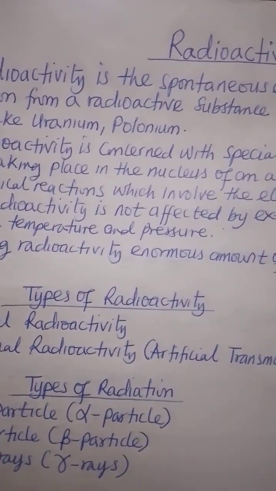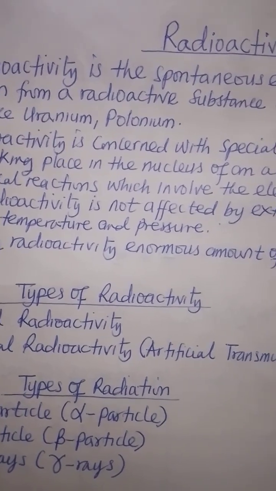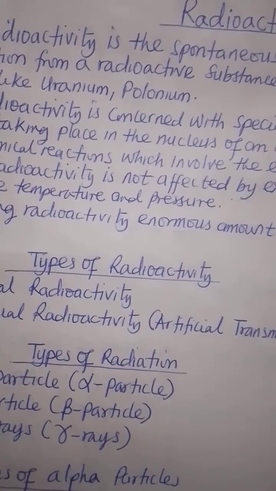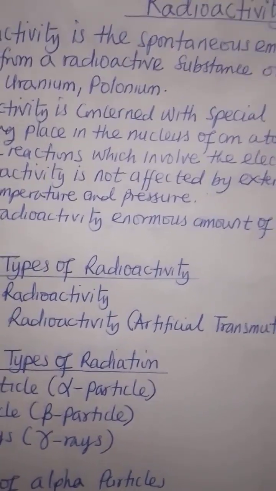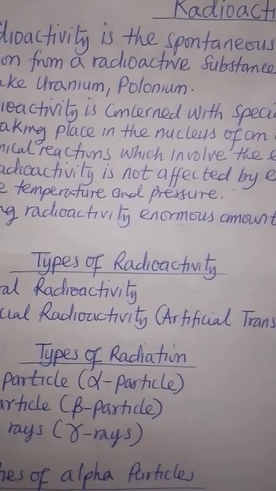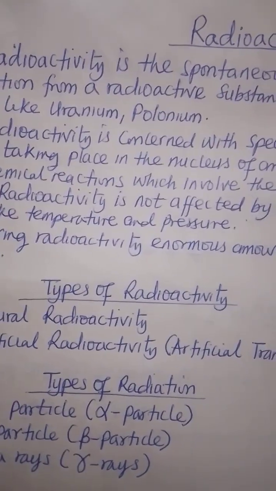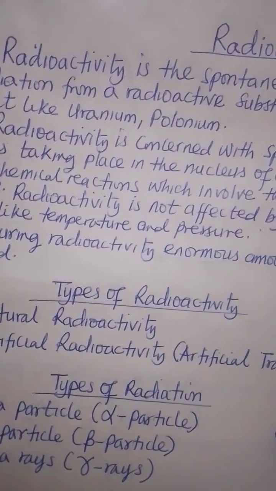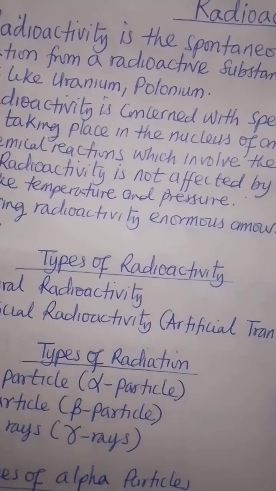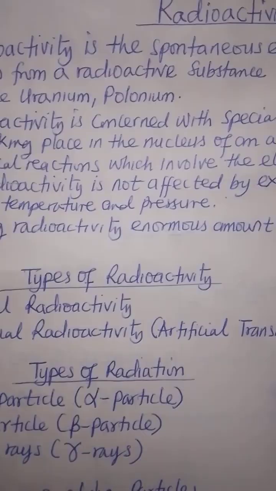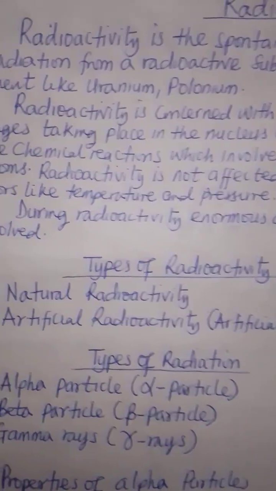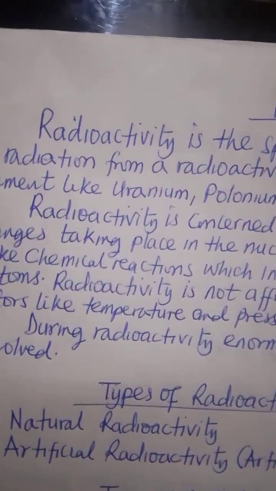In chemical reactions, we are only concerned with electrons, and electrons are not found in the nucleus of an atom, they orbit the nucleus. However, in radioactivity, we are interested in the particles that are present in the nucleus, and that's why we said radioactivity involves special changes taking place in the nucleus of an atom.